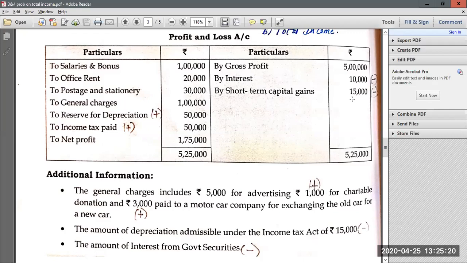Then again short-term capital gain. So it is income from capital gains, right? So this 15,000 is also non-business income or income under other head. So this 15,000 should also be deducted from your net profit.